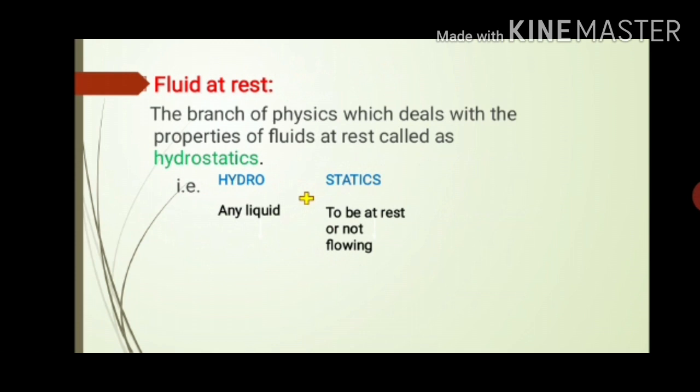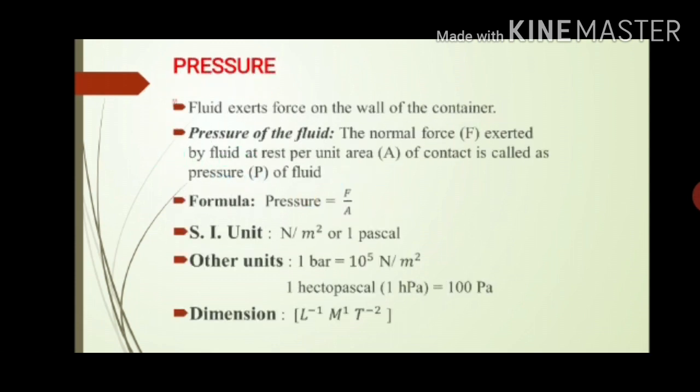Then we will see about fluid at rest. The branch of physics which deals with the properties of fluid at rest is called hydrostatics. Hydrostatic has two words in it, hydro and static. Hydro means any liquid, and static means to be at rest or not flowing. So hydrostatics means any liquid which is at rest or not flowing. I hope you have understood everything we have studied till now.